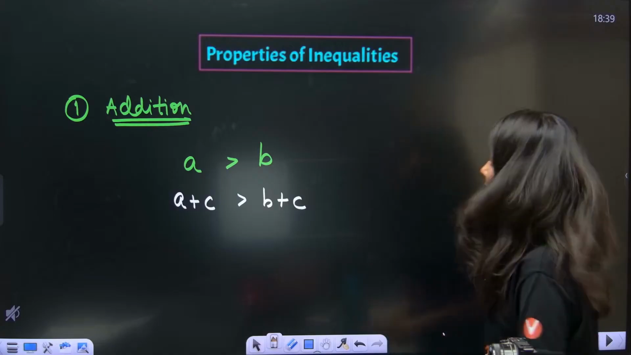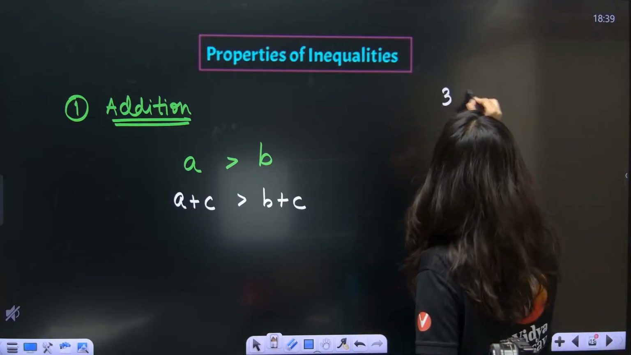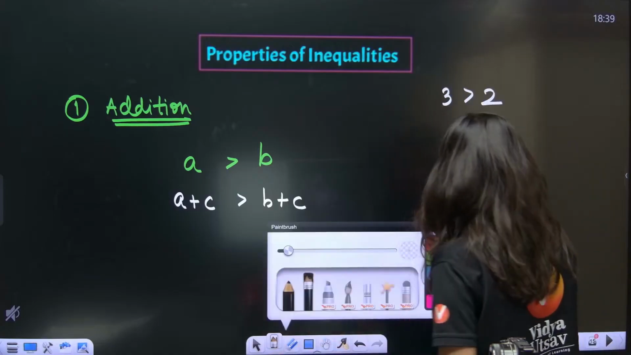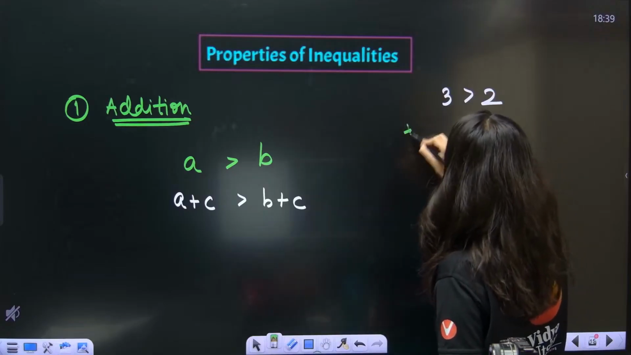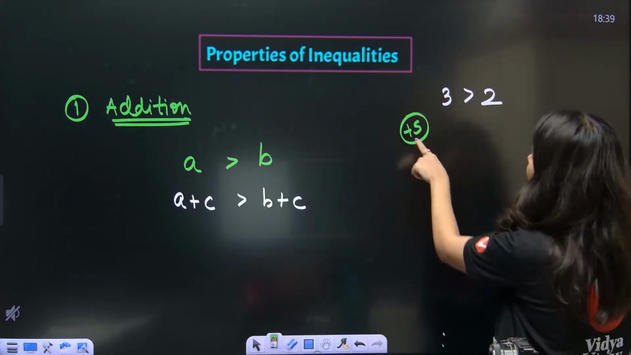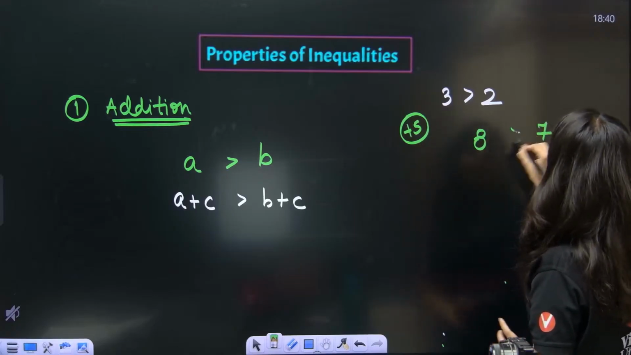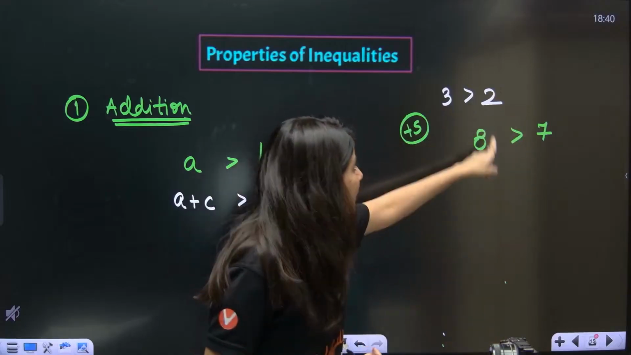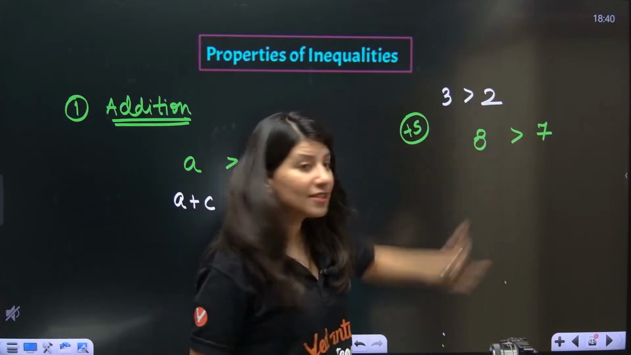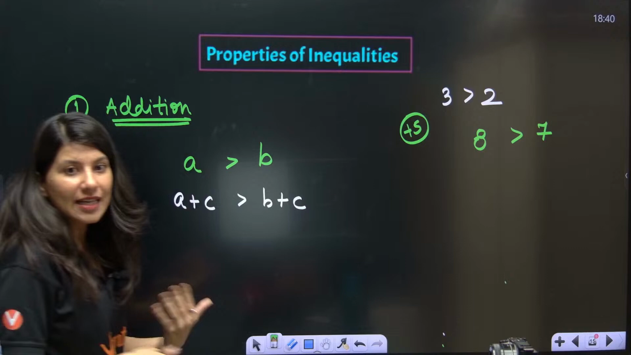Let me tell you. See, suppose 3 is greater than 2, okay. Now you want to add 5 to both sides, plus 5 both sides. So 5 plus 3, 8, and 5 plus 2, 7. So can you see the sign is still the same? This is greater, this is also greater. So what does that mean?